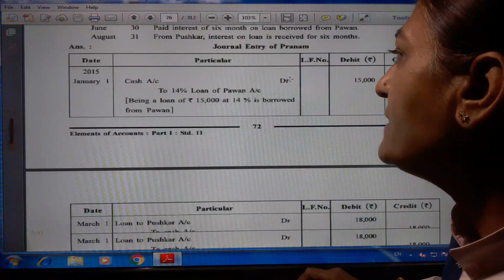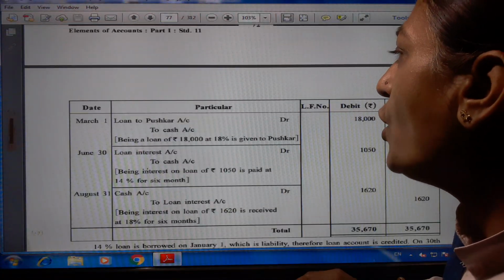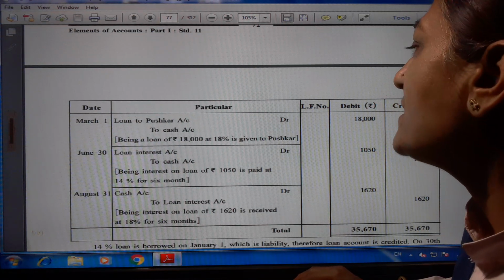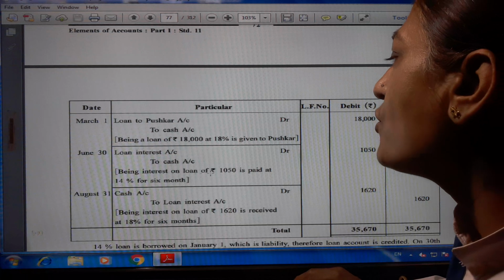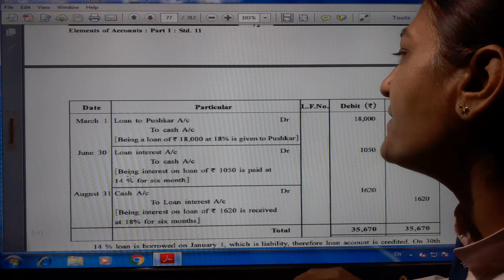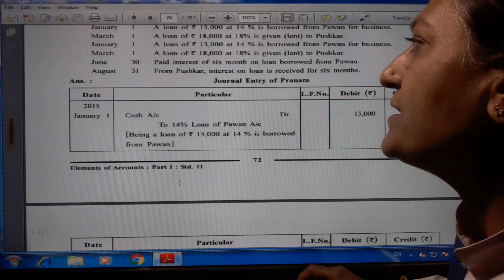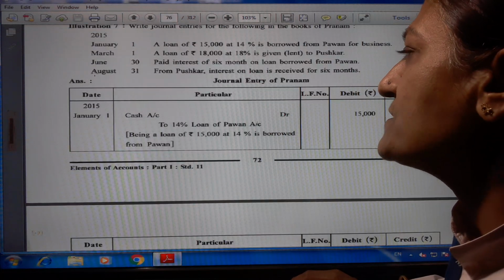So we have to write the journal entry for this: loan interest account debit 1050 to cash account 1050. Being interest on loan of rupees 1050 is paid at 14% for 6 months. When we calculate, then it comes to 1050 rupees.